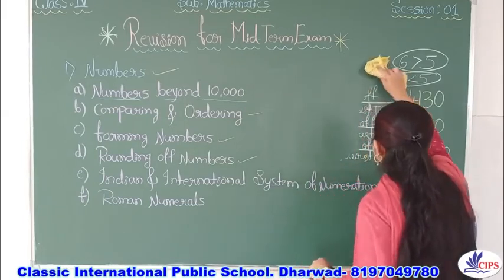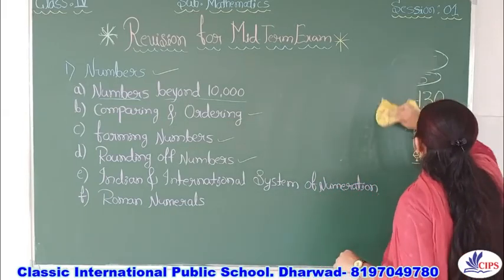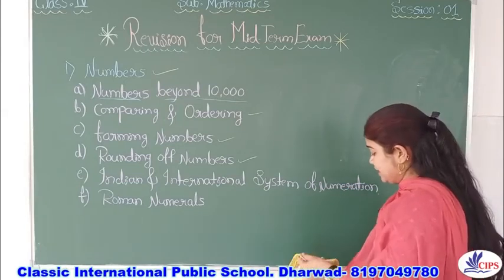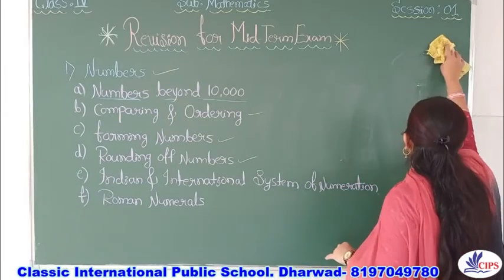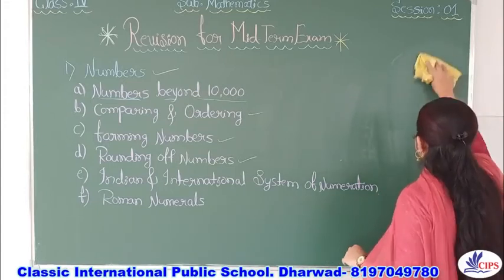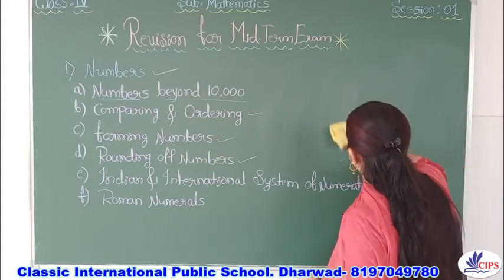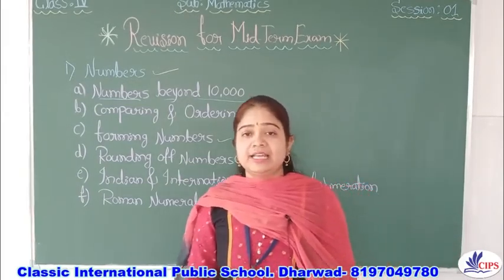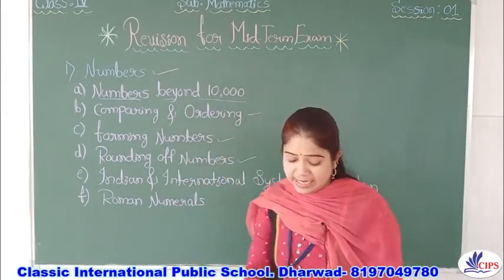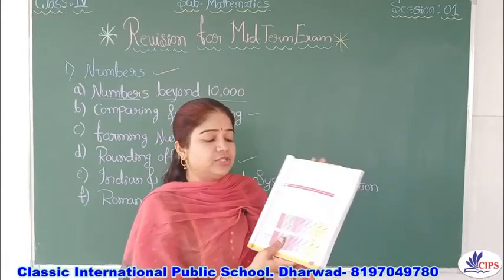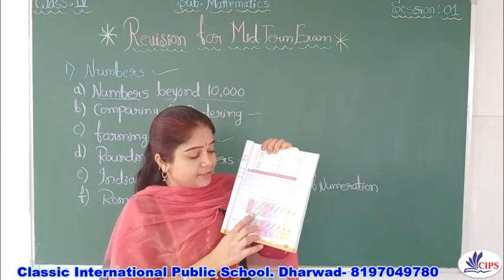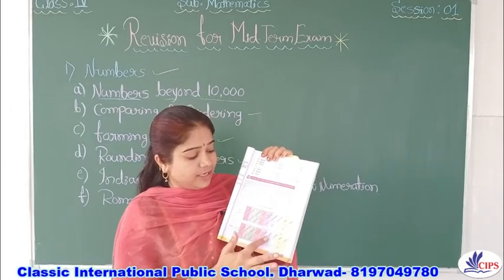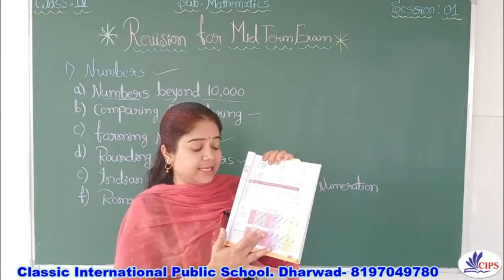Once you understand the chart, definitely you are going to solve that sum, whichever we give in the exam, because in the Indian and international system of numeration, this place value chart is important. Try to write your own. Definitely you will write this type of sums.